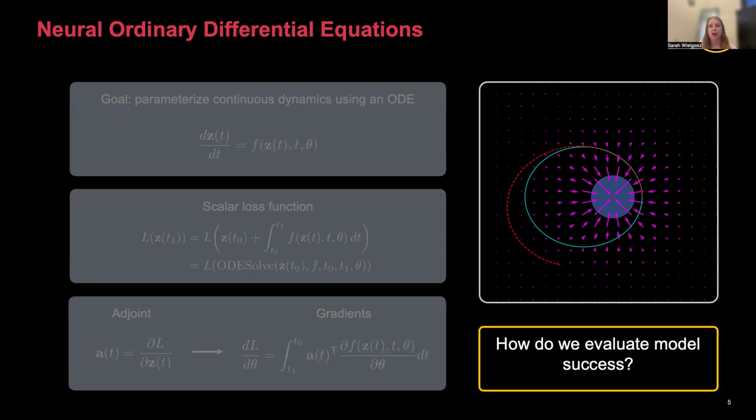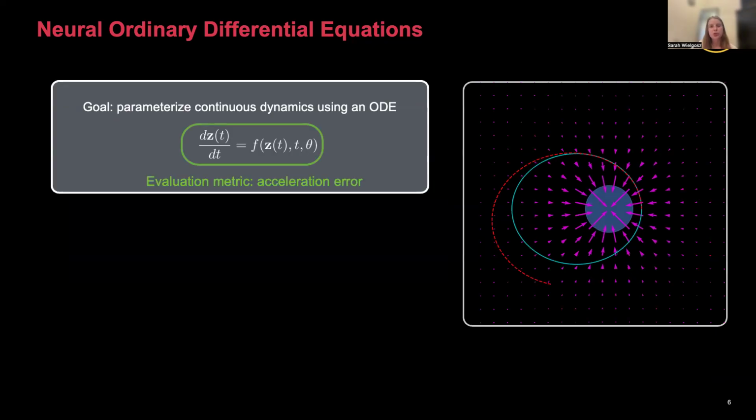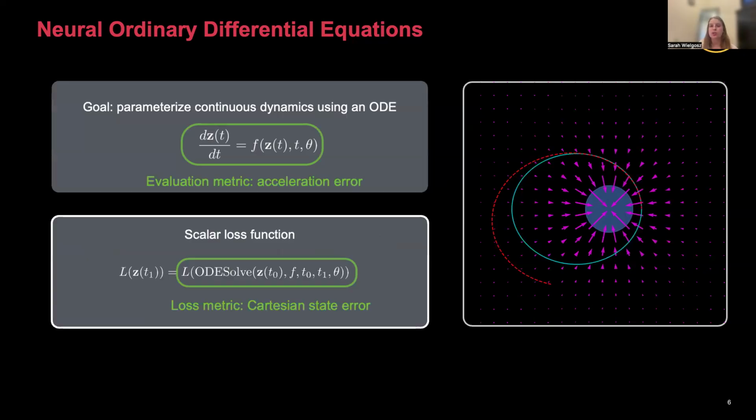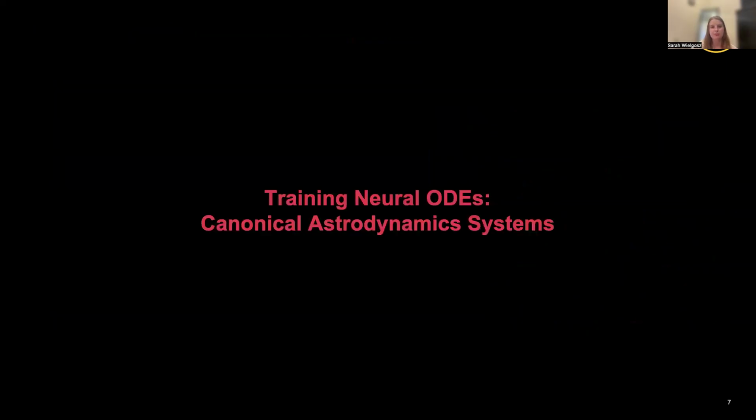So how do we evaluate model success? There are two important quantities that we want to look at. The first is the actual quantity of interest, which is our acceleration error. So how well are we learning this vector field? And the other is, of course, relevant for training, which is our loss metric as we are training our model. In this case, we're going to use Cartesian state error, where again, we're going to integrate an initial condition under true versus estimated dynamics and compare the propagated values.